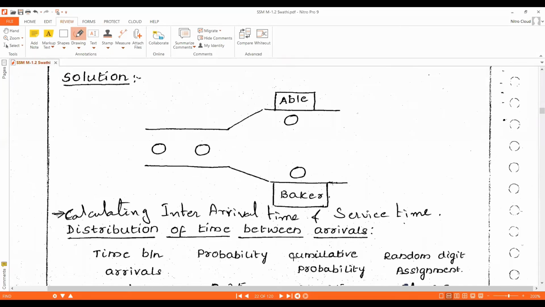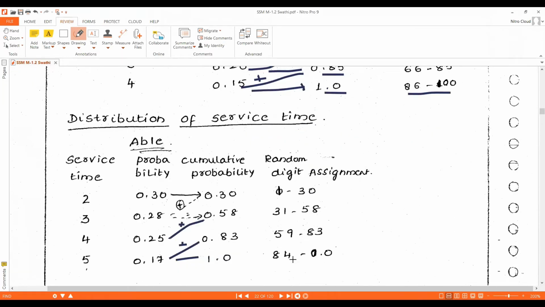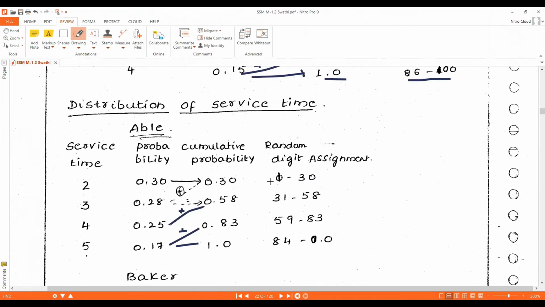The first assignment is 01 to 30, because its cumulative probability is 0.30. For the next one it is 31 to 58, because the previous one ended with 30, so it starts from 31 and ends with 58, because its cumulative probability is 0.58.